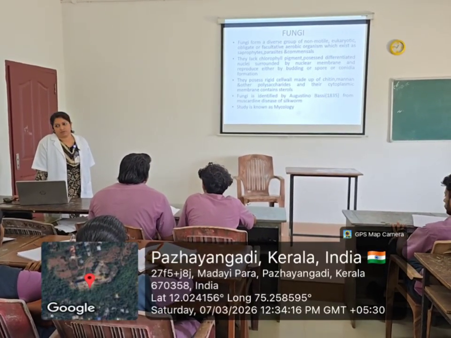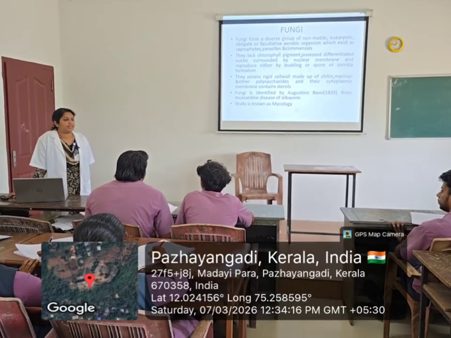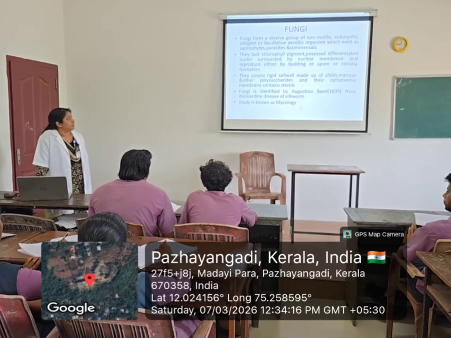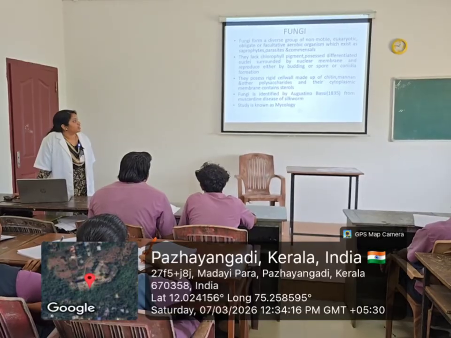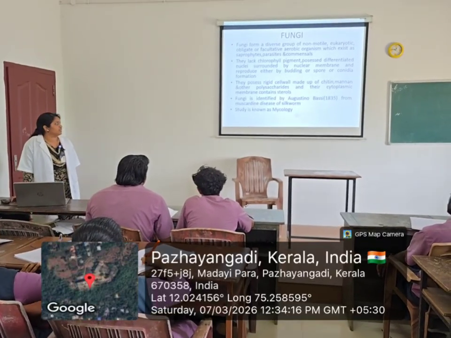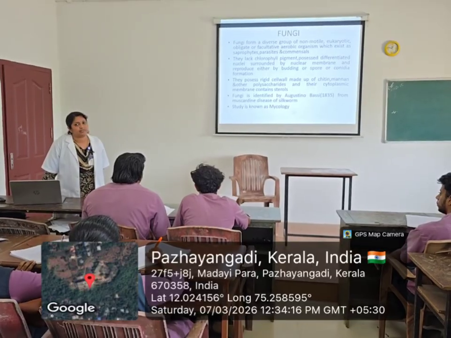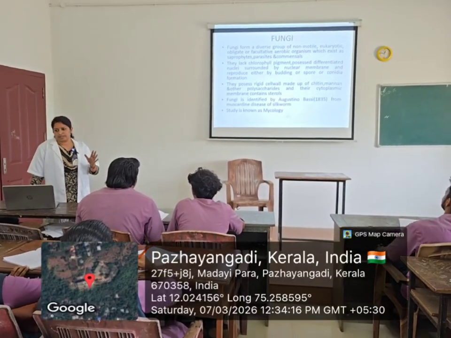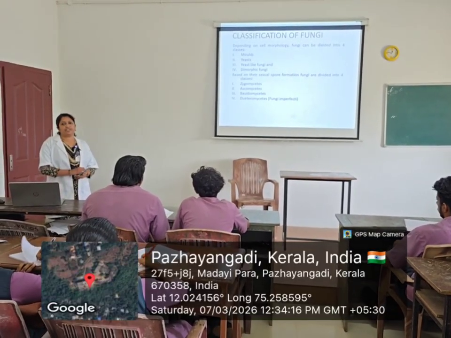And coming to the cell wall, the main composition of the cell wall of fungi is chitin. So chitin gives the cell wall rigidity. Here the first fungus was identified by the scientist Agostino Bassi from muscardine disease of silkworm, and we call mycology the study of fungi. So this is the introduction portion of cultivation of fungi. Okay, and next is the classification of fungi.